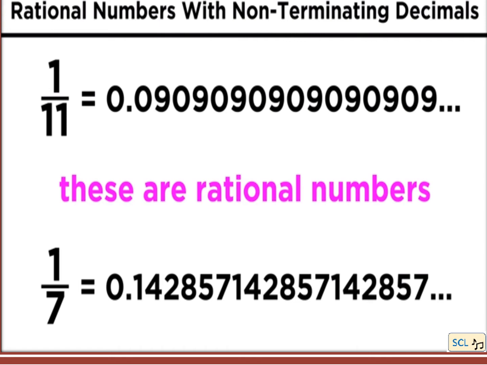Similarly, when we divide 1 by 7, we get the answer 0.142857, 142857. These all are called non-terminating decimals. Non-terminating means they will never end. They will go on like that similarly and we will get the same digits again and again. These all are called rational numbers.